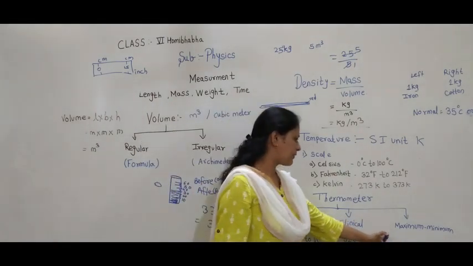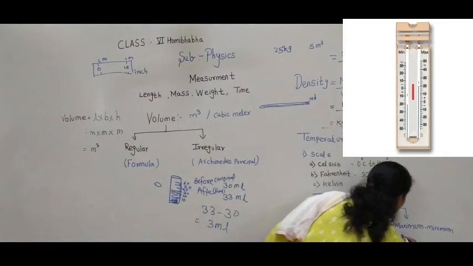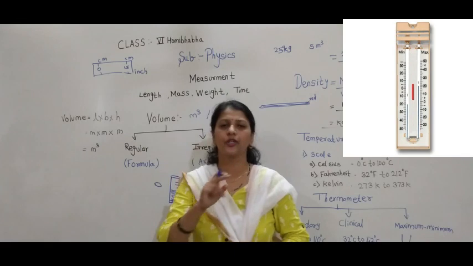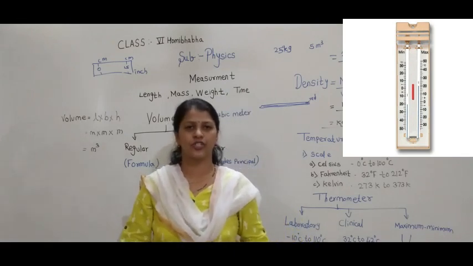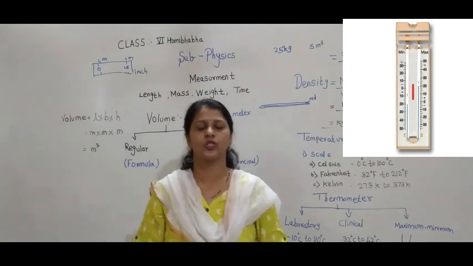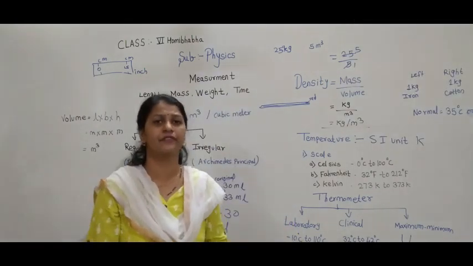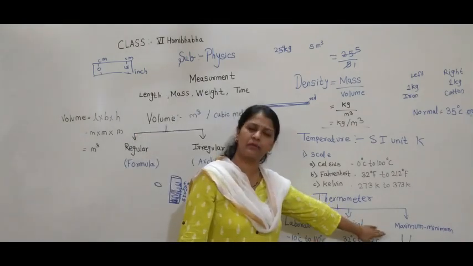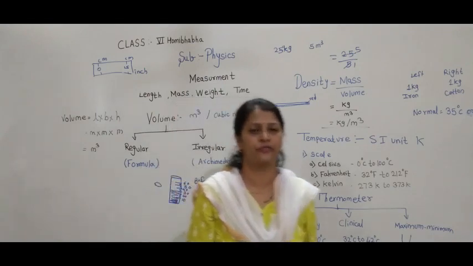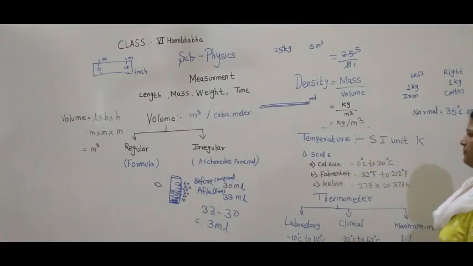The last type of thermometer is the maximum-minimum thermometer. If you look at it, its shape is like a U. Yes, it is a U-shaped thermometer. This thermometer is used to record the weather conditions. So this was about temperature.